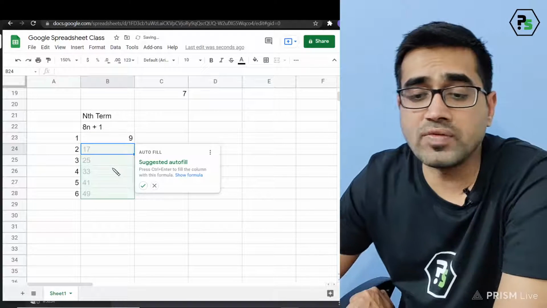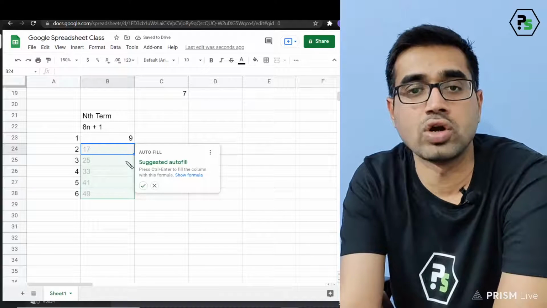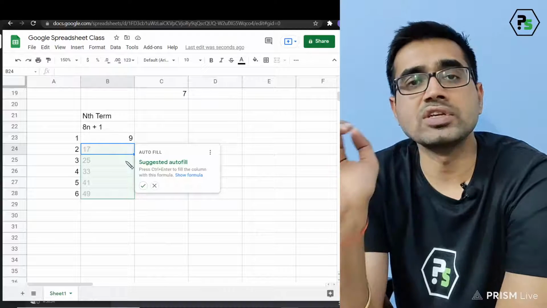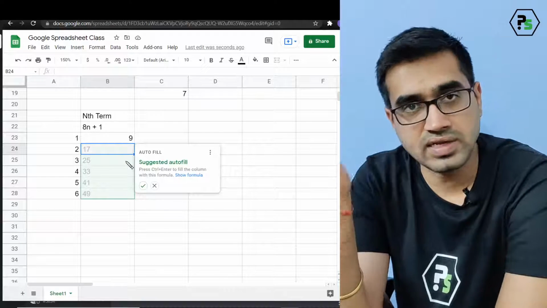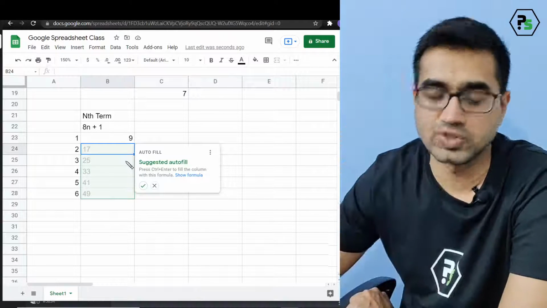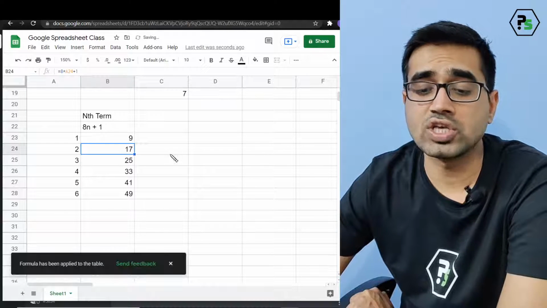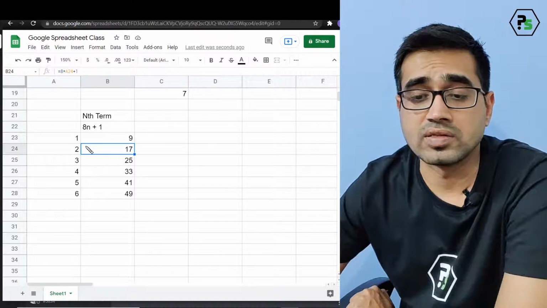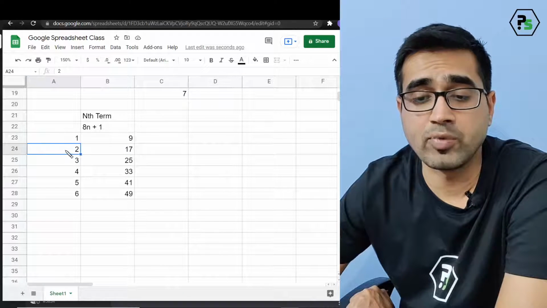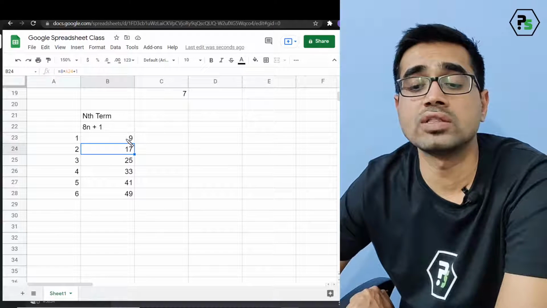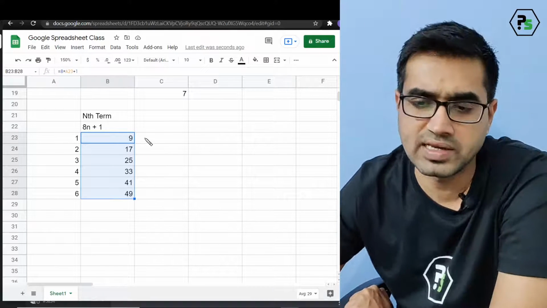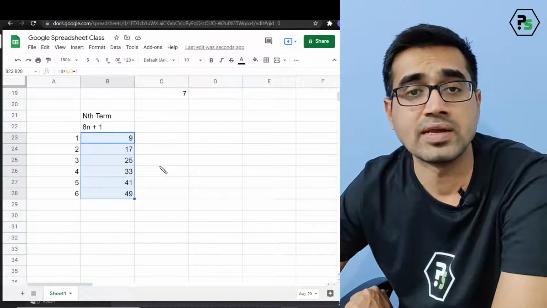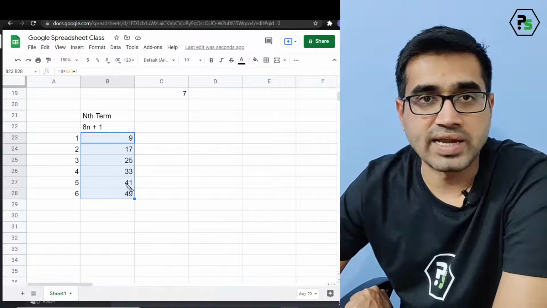Plus 1. Now you see it will give you a suggestion to autofill it. This is a new feature and it was not there before. I will show you that using this is easier. There is a simpler way of doing it also. I'll show you later on. Let us say tick. You see all the consecutive values have been filled up. Automatically you get all the corresponding values. So if I put 2, the next term is 17 and I've got the AP. It's an AP because every time 8 is getting added. Correct.